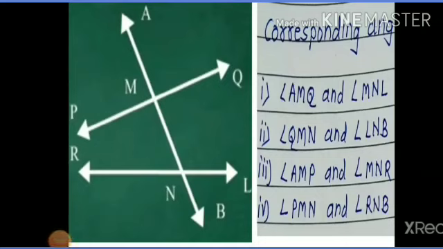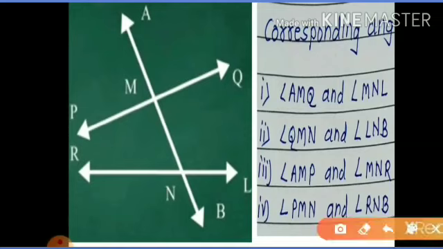Students, we have to write the four pairs of corresponding angles in the given figure. See here, first is angle AMQ and angle MNL. This is the first pair of corresponding angles.